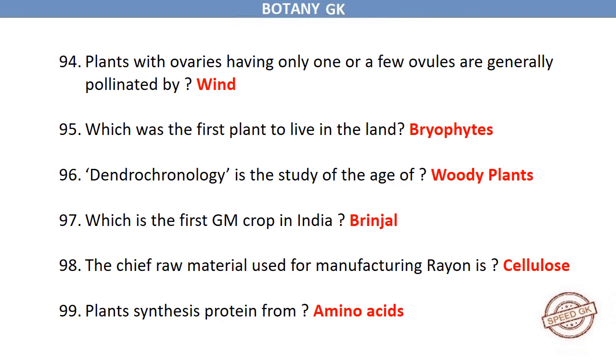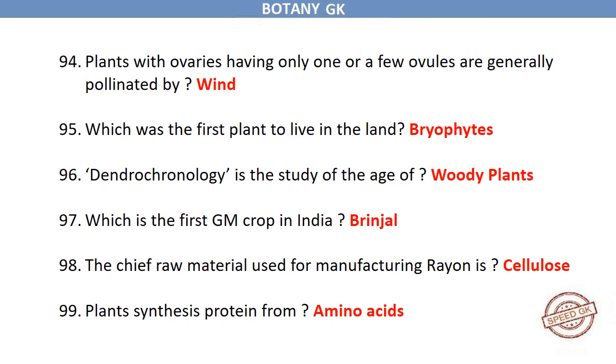Which was the first plant to live in the land? Bryophytes. Dendrochronology is the study of the age of woody plants. Which is the first genetically modified GM crop in India? Brinjal. The chief raw material used for manufacturing rayon is cellulose.